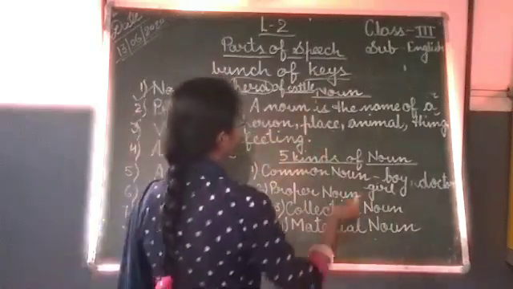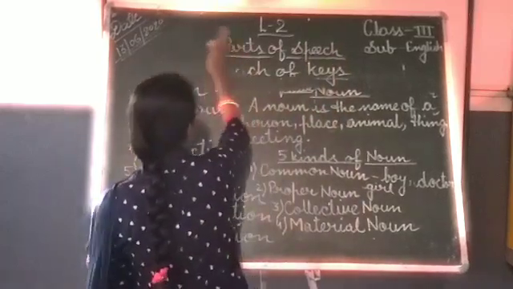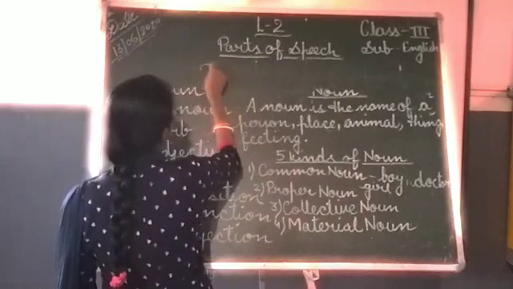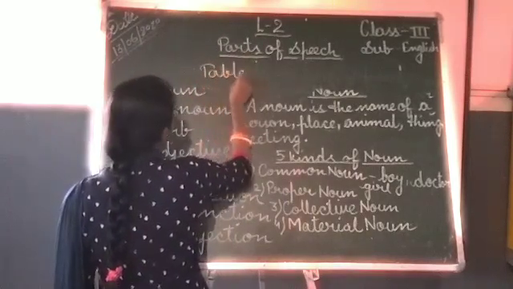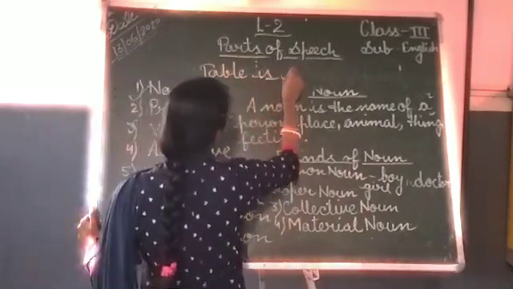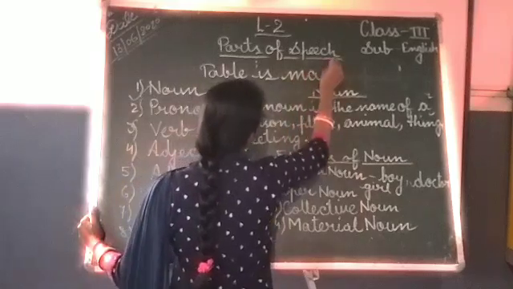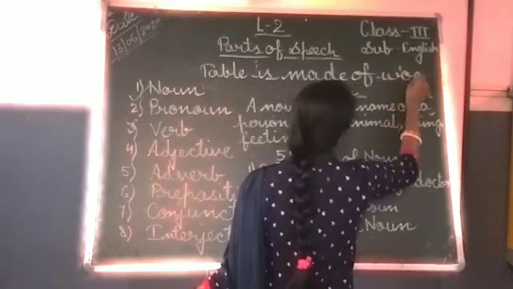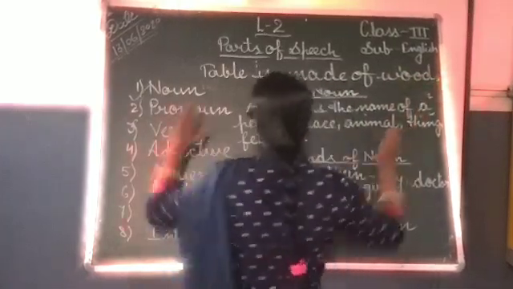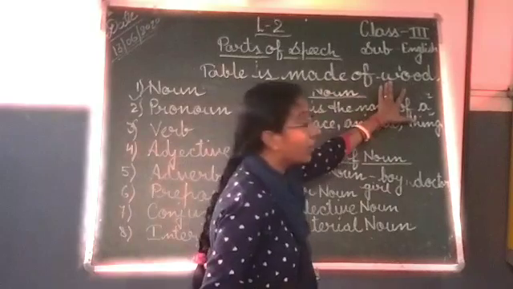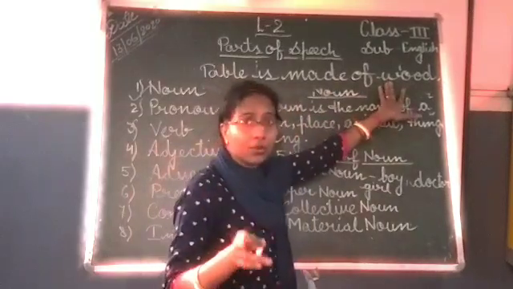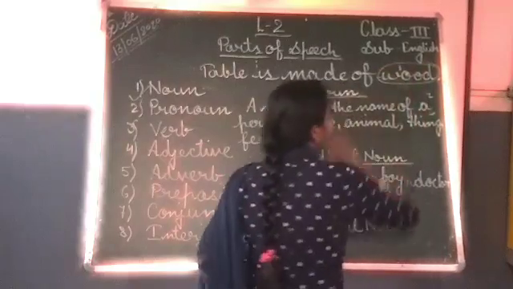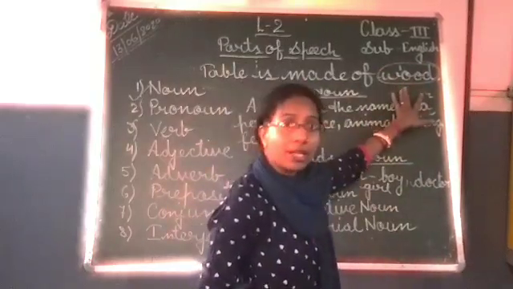Like, a table is made of wood. How is a table made? By using wood. Which type of material do we use to make the table? We use wood. So wood is a material noun.